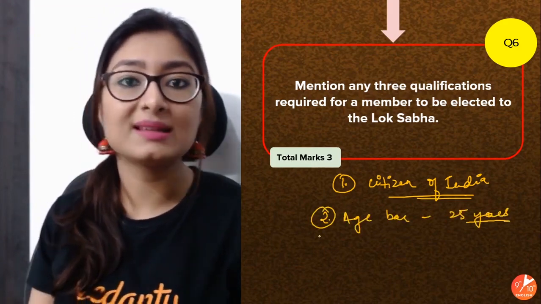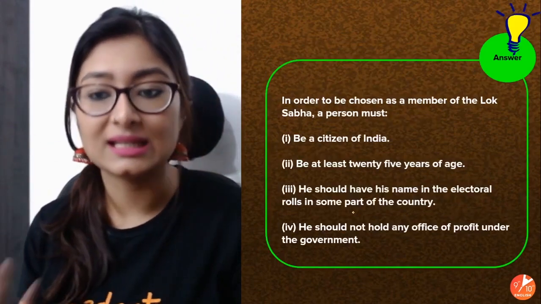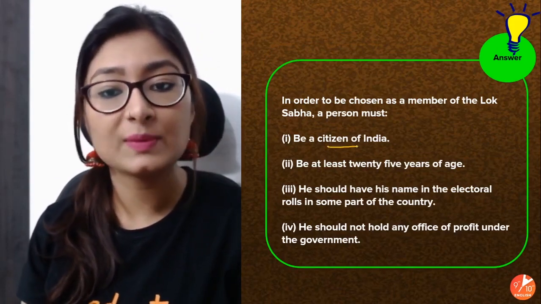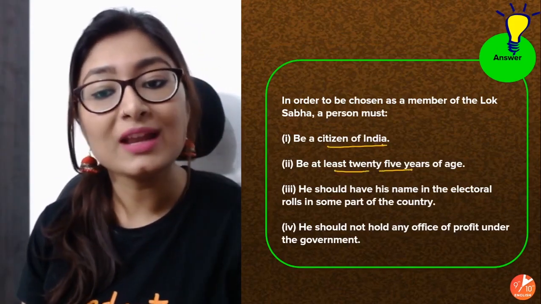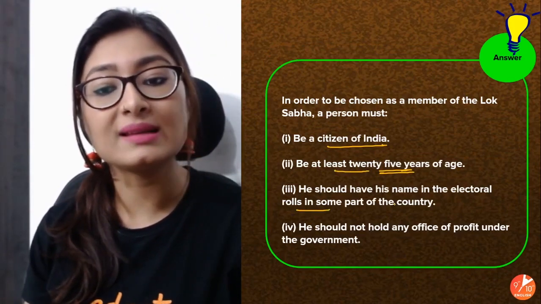Now what is it for president is what you have to tell me. So these are the two conditions, and of course they have to be elected, right? So in order to be chosen as a member of the Lok Sabha, a person must be a citizen of India, be at least 25 years of age minimum. He should have his name in the electoral rolls in some part of the country.